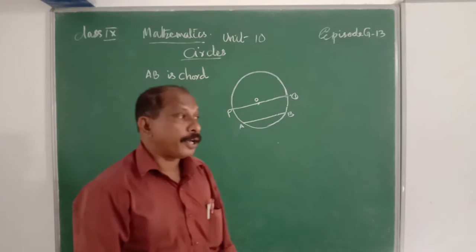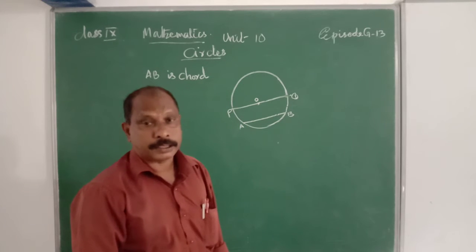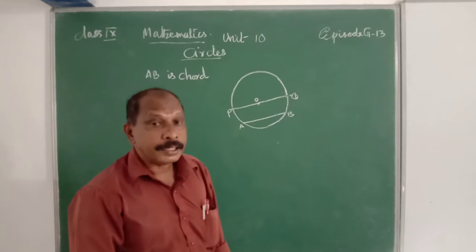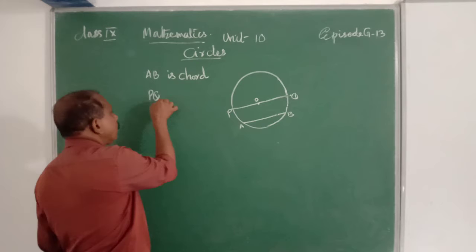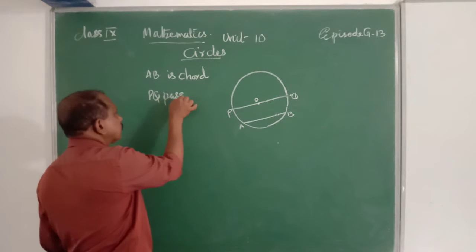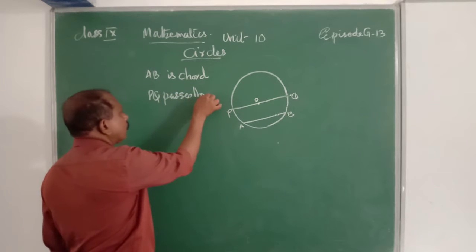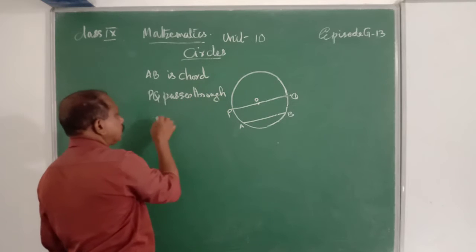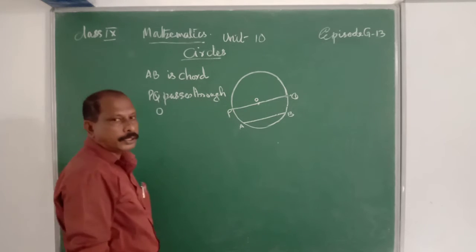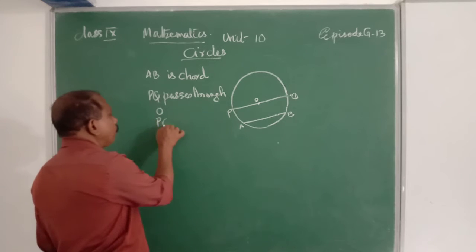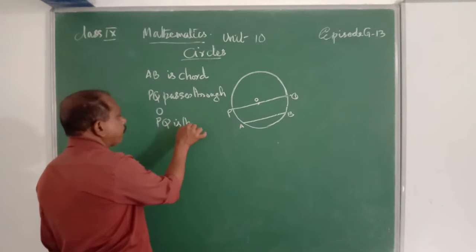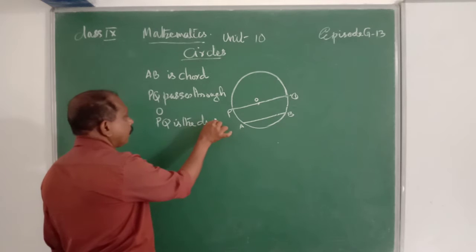That is the longest chord of that circle, and it is the diameter. Therefore, PQ passes through what? O. That is the center of the circle. Therefore, PQ is the diameter.